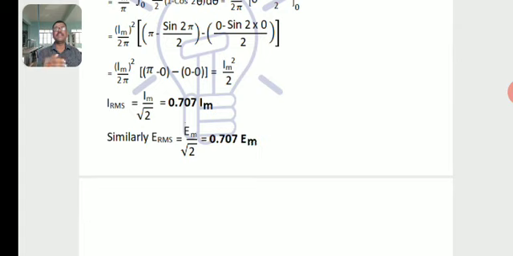Similarly, ERMS is equal to Em by root 2, which is 0.707 Em. These are the expressions for the RMS value of alternating current, voltage and EMF, along with the mean or average value of alternating current.